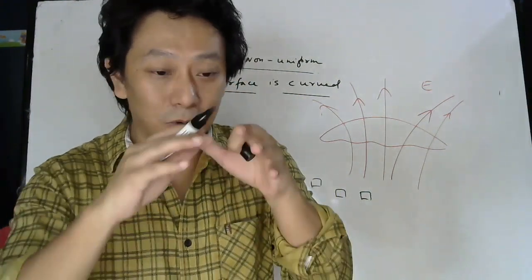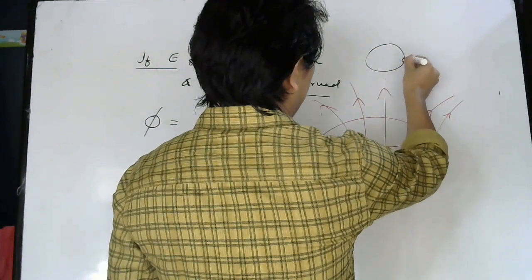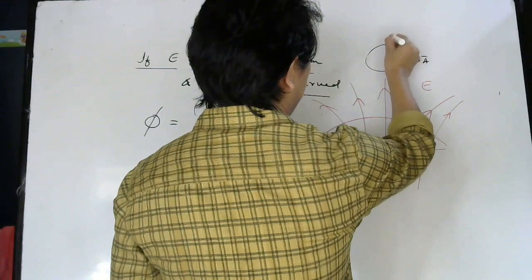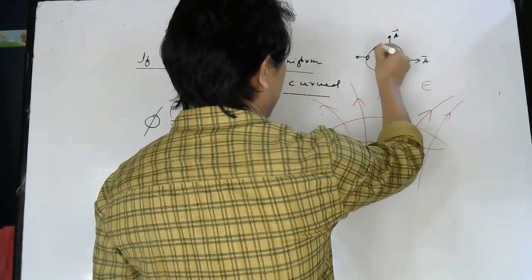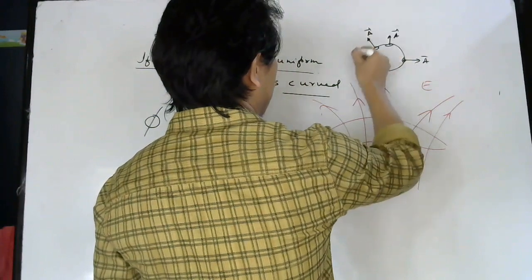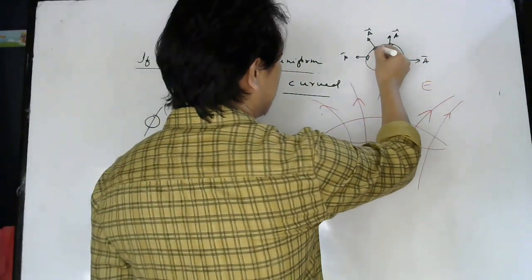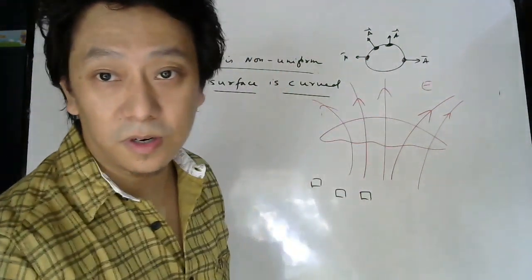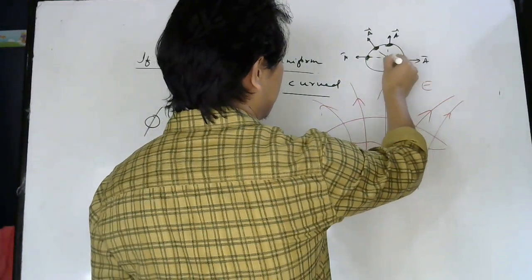So if your football looks like this, then here the normal will be like this. The area vector will be like this for this part, for this part it will be here, for this part here. All these are area vectors, which are perpendicular to the surface. If you extend all these lines, they will meet at the center.